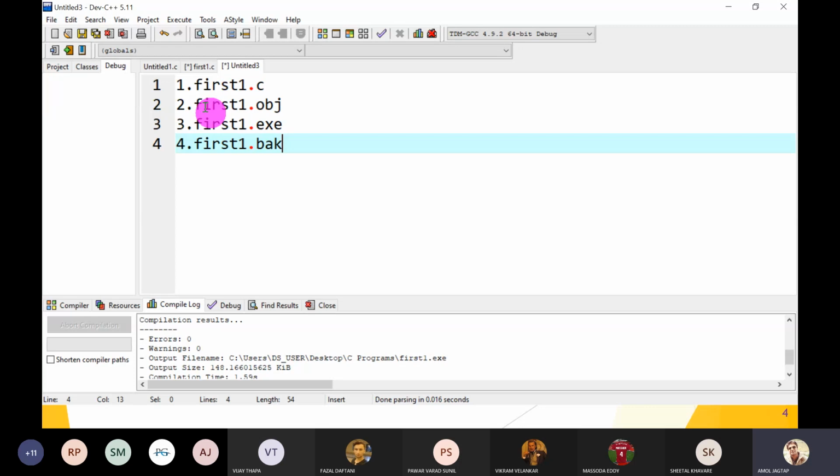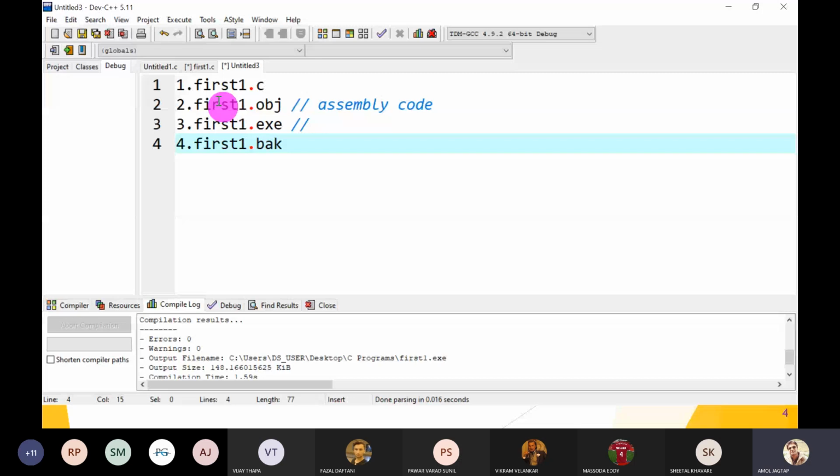Last one is the backup file, but most compilers do not take a backup of your source code file. But traditional C language takes the backup of your source code file. If the source code file is corrupted, then you can retrieve that file from the backup. So these are the four different files created when you compile and run the program.